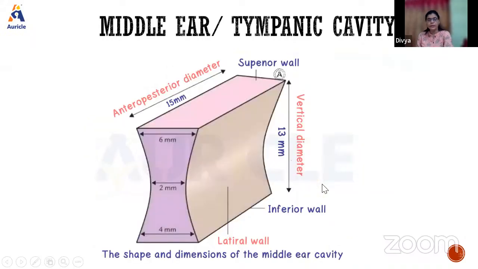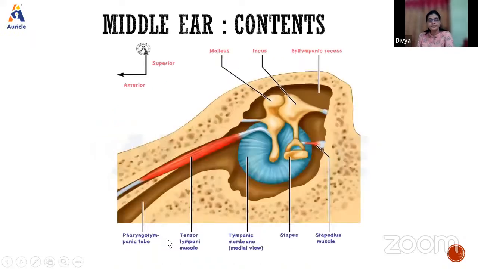If you see this middle ear tympanic cavity, anterior-posteriorly it measures about 15 millimeters. Vertically, it measures about 13 millimeters. It is widest in the upper part, then narrowest in the middle part, where it measures about 2 millimeters, about 6 millimeters in width above and 4 millimeters in the lower part. These are the contents. This is the stapedius, this is the tensor tympani muscle, and these are the 3 ossicles.